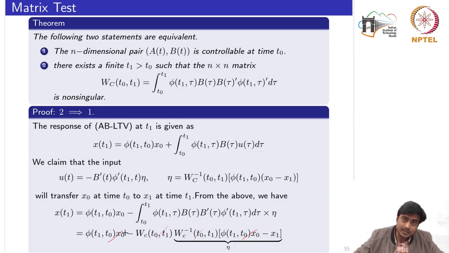Now the point of having that assumption that the controllability Gramian is a non-singular matrix is that if it is not, then I could not express eta like this, because in that case the inverse of WC does not exist. Okay, so this is the proof of the part that if this matrix is non-singular, then the system is controllable, and the controllability of the system ensures that starting from some point x0 at time t0, I could reach x1 at time t1.